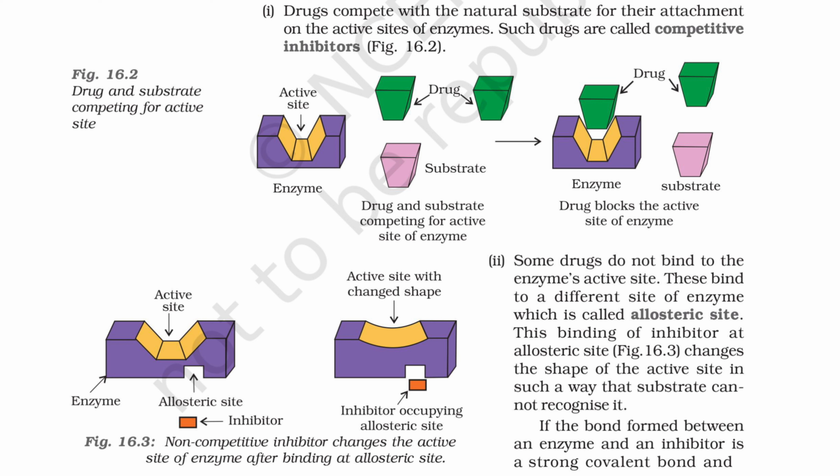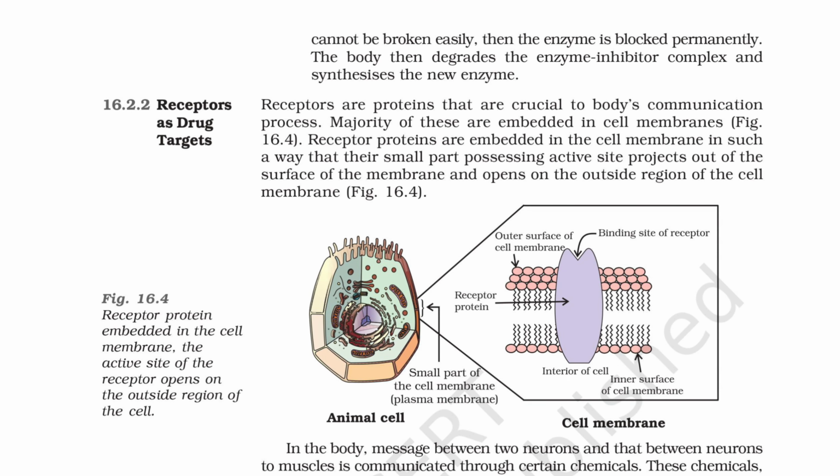If the bond formed between an enzyme and an inhibitor is a strong covalent bond and cannot be broken easily, then the enzyme is blocked permanently. The body then degrades the enzyme-inhibitor complex and synthesizes the new enzyme.